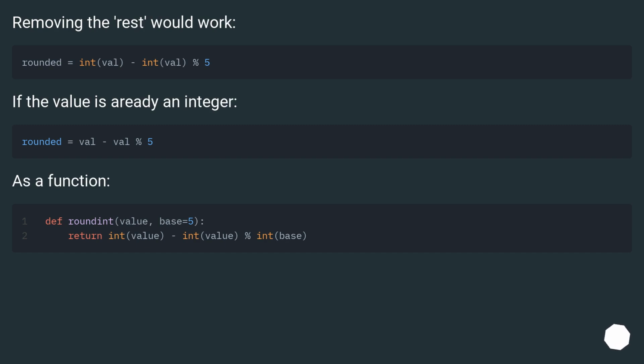Removing the rest would work. If the value is already an integer, as a function,